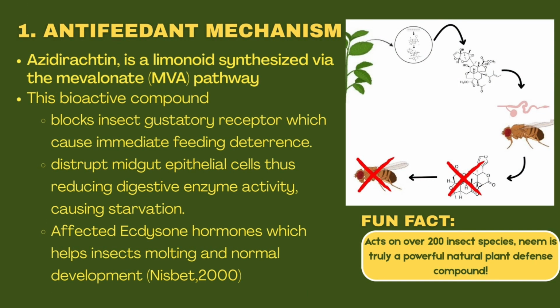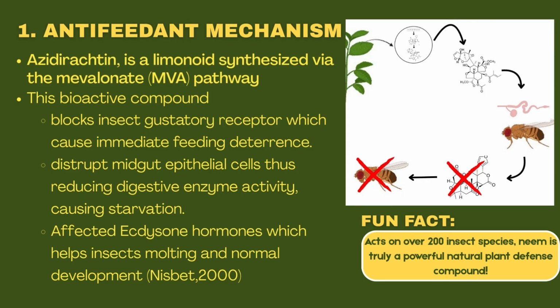One of the main biochemical actions is the anti-feeding mechanism, where azadirachtin, a limonoid synthesized via the mevalonate pathway, blocks the gustatory receptor, which could deter the feeding of the insect. The midgut epithelial cells are also disrupted, reducing digestive enzyme activity that could cause starvation. And ecdysone hormones, which help in insect molting, are also affected, and so is its normal development.